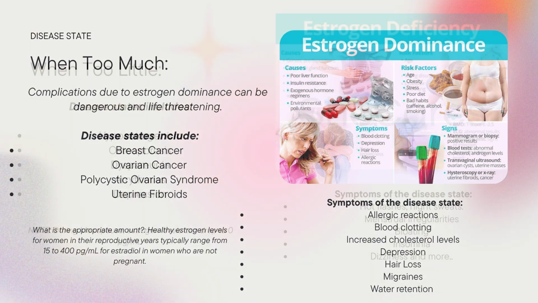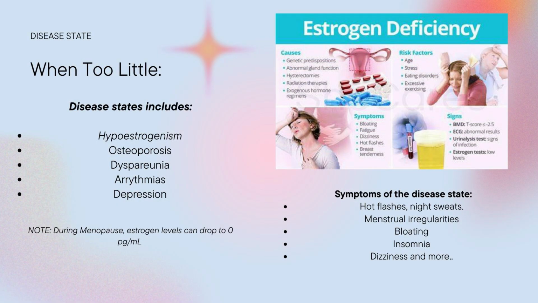and uterine cancers. Estrogen deficiency occurs when the body produces too little estrogen, which commonly happens during menopause or after surgical removal of the ovaries. Low estrogen levels can cause symptoms like hot flashes, night sweats, vaginal dryness, and mood swings. Estrogen deficiency can have very serious long-term effects on the body.